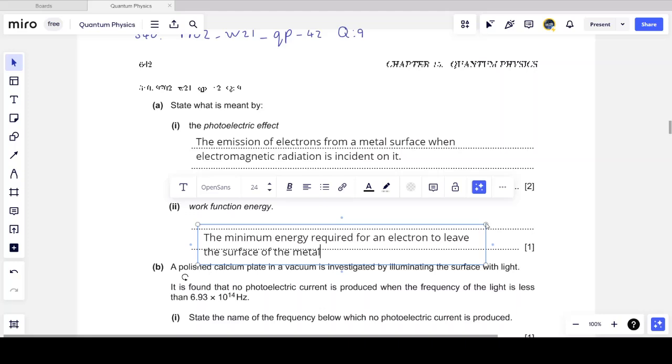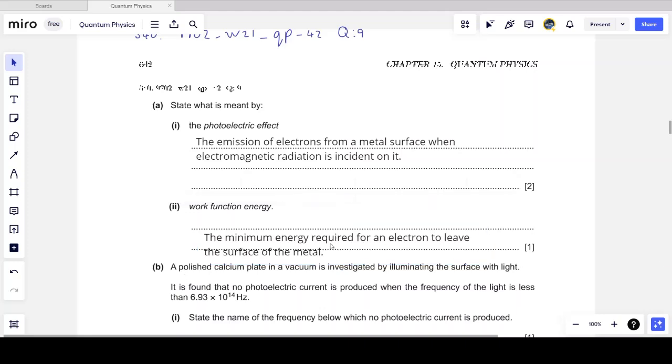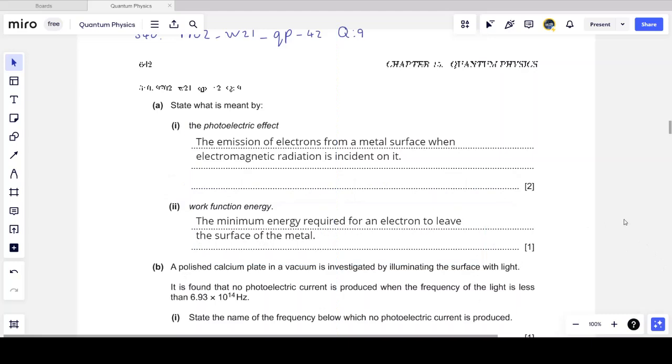If the incoming photon does not have that amount of energy, the electron doesn't go anywhere. It must have at least the work function energy for the metal if the electron is to leave the surface of the metal. So we must state it's the minimum energy required for an electron to leave the surface of the metal.